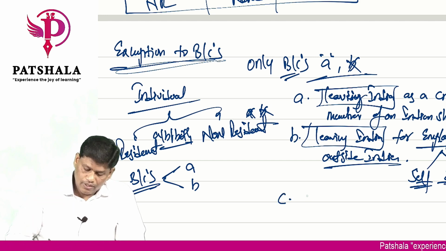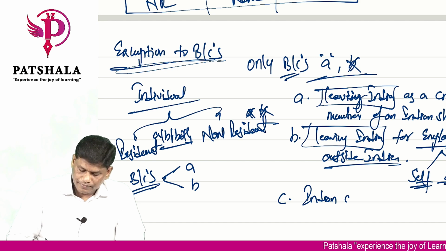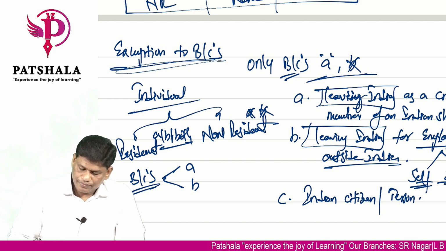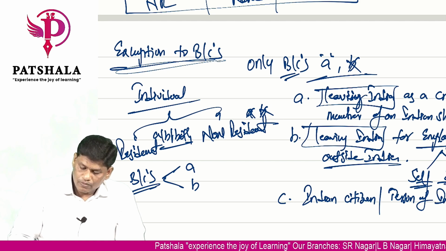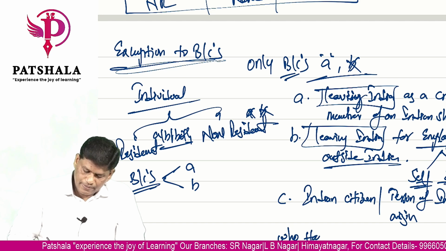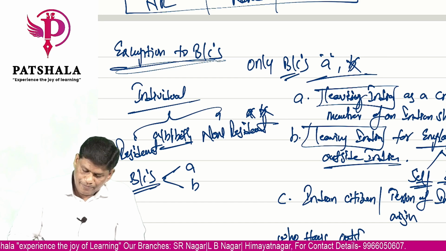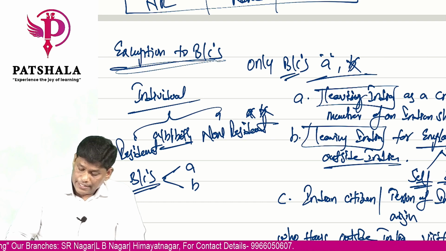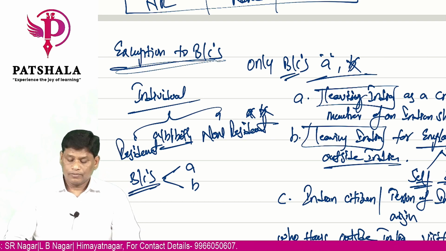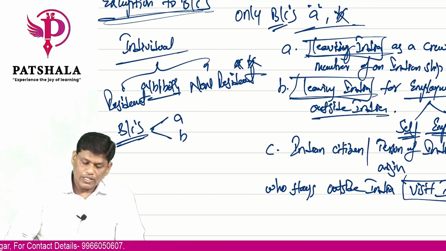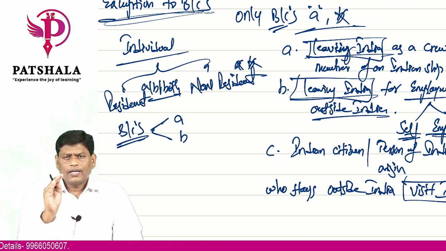And the third case: an Indian citizen or person of Indian origin who stays outside India but wants to visit in the current previous year. So these two cases are leaving India and this case is visiting. In these three cases, we have to check the person's residential status.